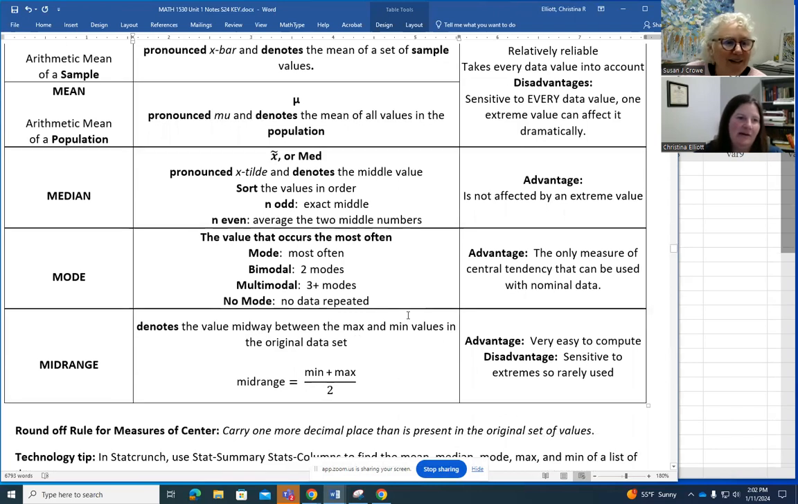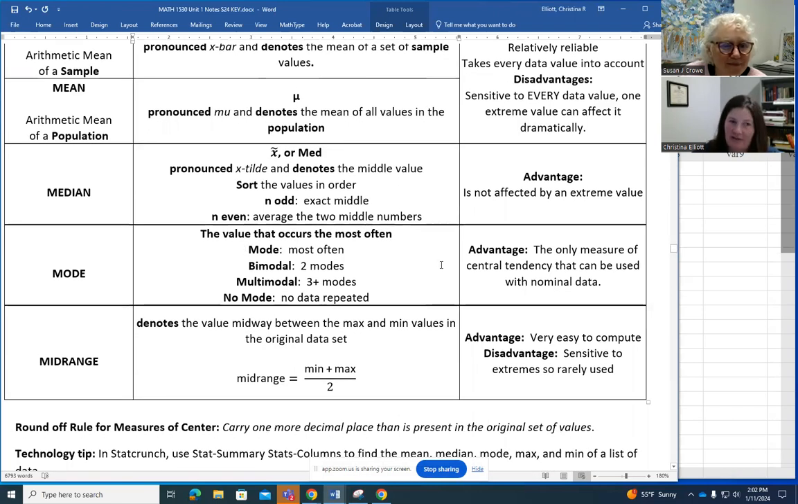And then the mode, which you've probably heard of. That's the value that occurs the most often. We actually looked at that in the frequency distributions and histograms in 1.2. Really the only advantage of using the mode is that it can be used with nominal data. If I wanted to know the most popular car color, I could use the mode for that. We don't use it a whole lot with quantitative data.